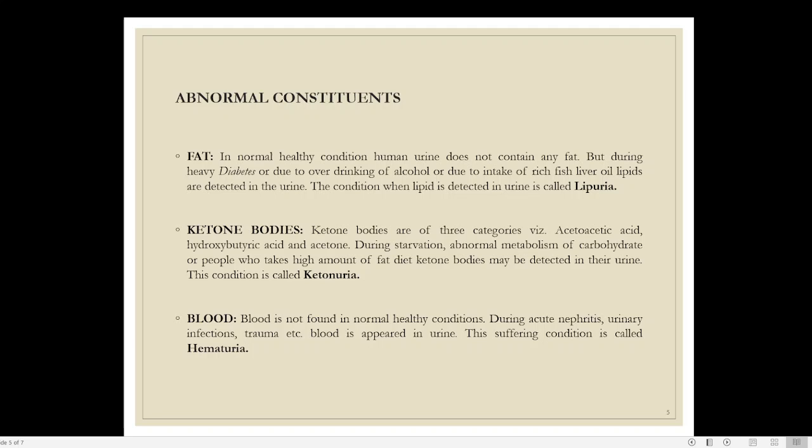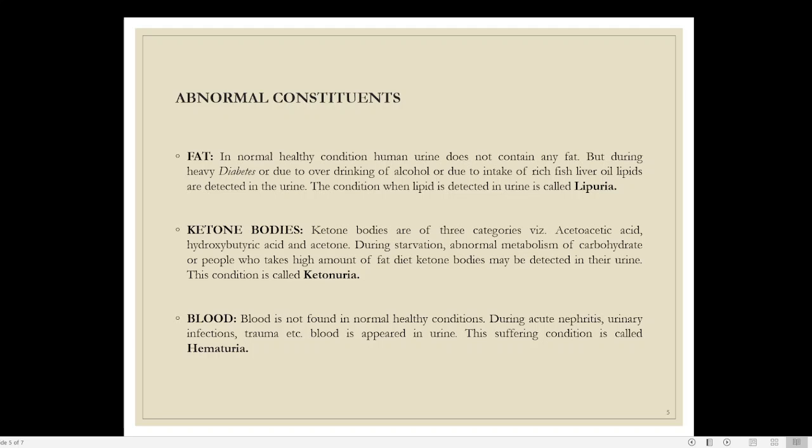For example, if you are starving, not taking any food, as in the case of people on a hunger strike, then what the body normally does is utilize the fat stored in your body and take energy from that. When the body is utilizing fat, these ketone bodies will be produced and they will be removed through urine, and that situation is known as ketonuria. So the presence of ketone bodies in urine is known as ketonuria.